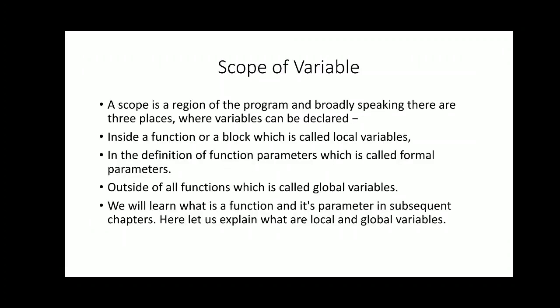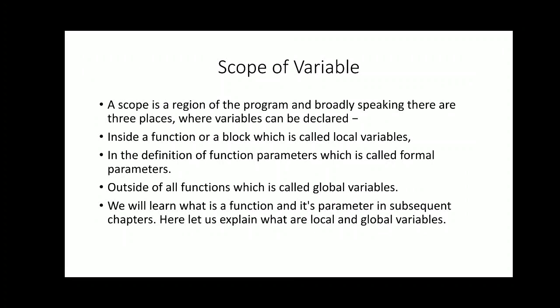So now scope of variable. A scope is a region of the program, and broadly speaking, there are three places where variable can be declared. Inside a function, or a block which is called local variable, in the definition of function parameters which is formal parameters, and outside all the function which is called global variables. Now we will learn what is a function and its parameter in subsequent chapters.